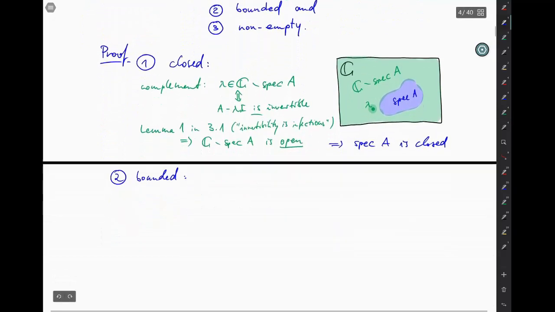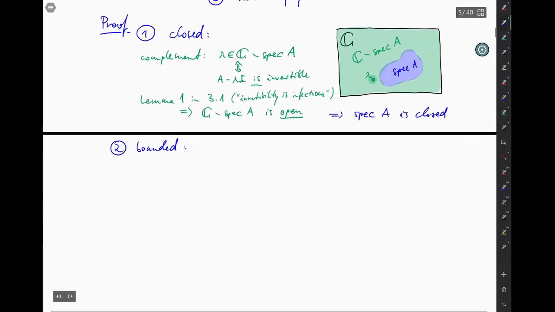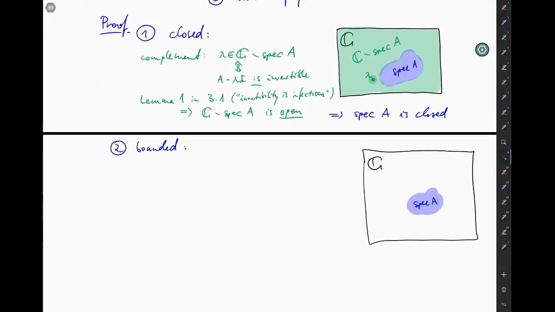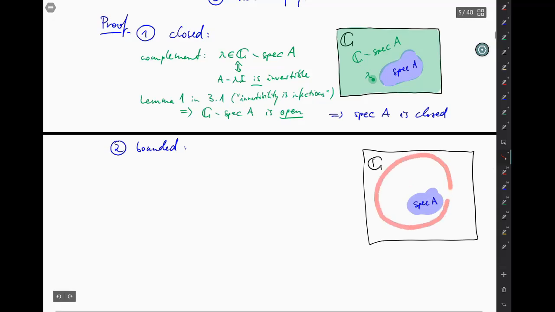Let me draw a new little diagram of the spectrum in the complex plane here. And remember what boundedness of a set means. It means you can cover the set by a disk no matter where the midpoint of that disk. So you can just enclose it in a circle, and it doesn't matter where you put the midpoint. You could take that circle, or you could try that circle here.